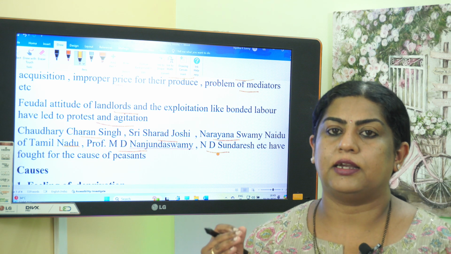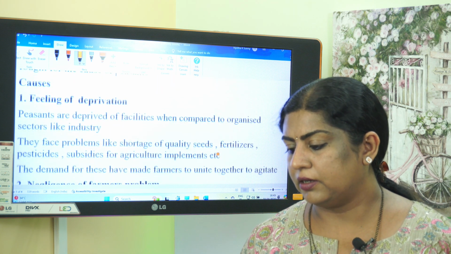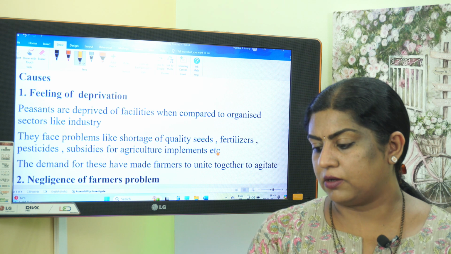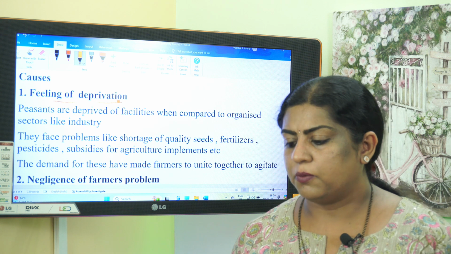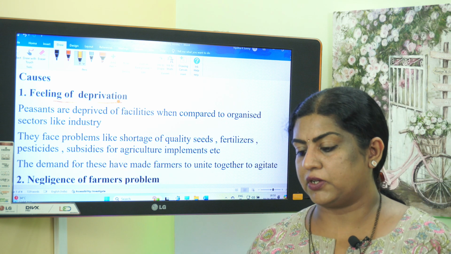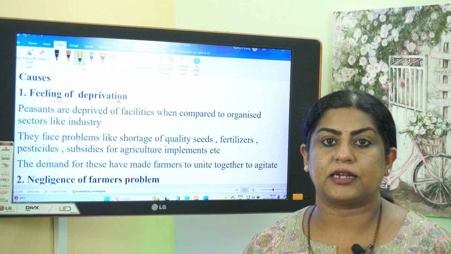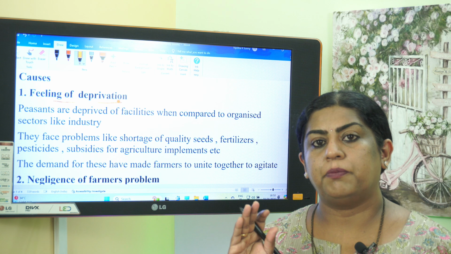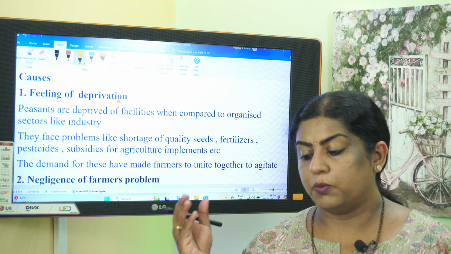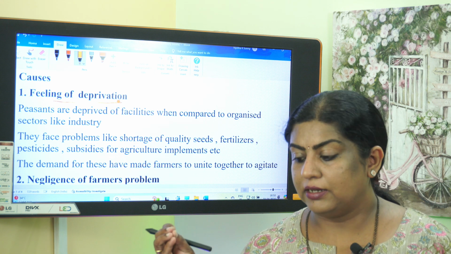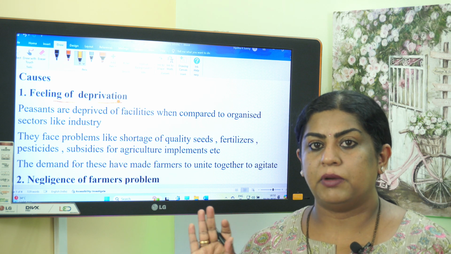Let us see in detail what are the main causes for the peasant movement. So here let us see the causes. The first cause is the feeling of deprivation. So what is feeling of deprivation? Peasants are deprived of facilities when compared to organized sectors like industry. When you compare the life of a peasant with the work life of a person working in an industry, you can see that peasants are deprived of many facilities. They don't have many facilities.